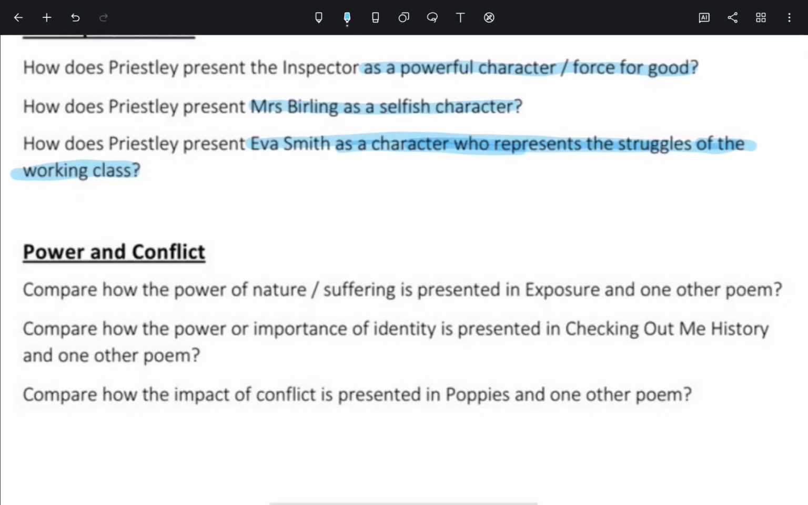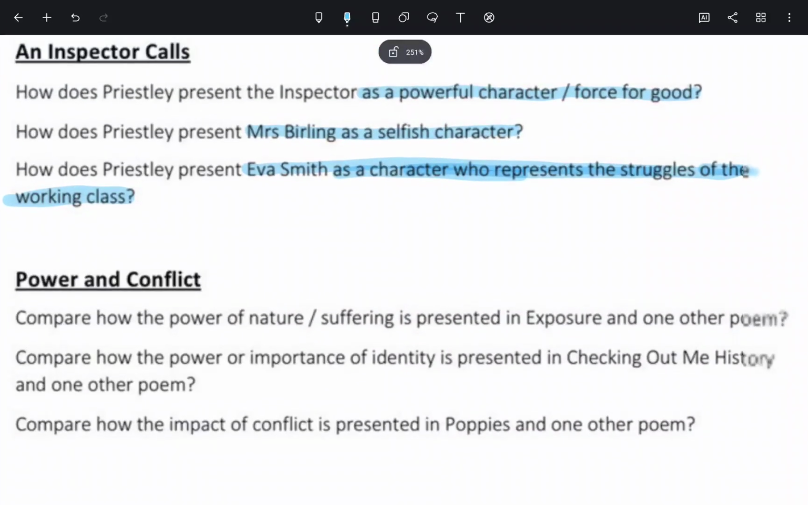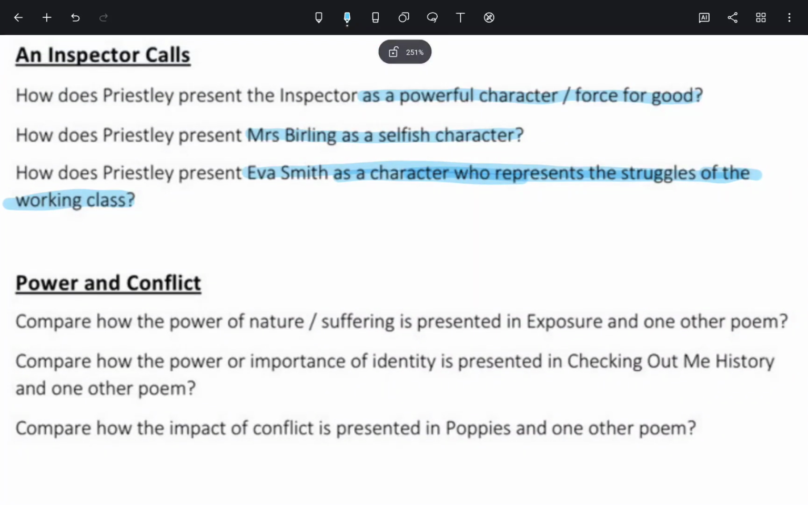And last but not least is our power and conflict section. So that's paper 2 of your English literature, taking place next Monday. And again, personally, my favorite to teach is poetry. So these are our 3 predictions. We've got exposure. First poem we have is exposure. The second one we have is checking out me history. And the third one we have is poppies.